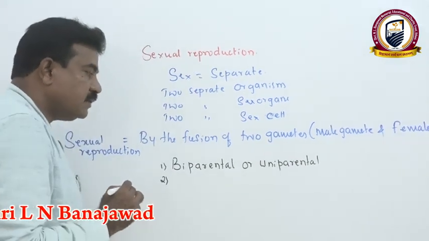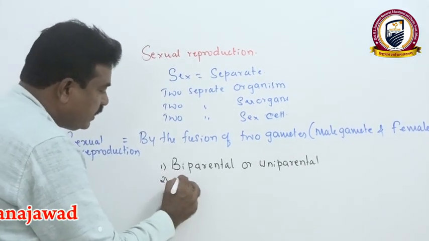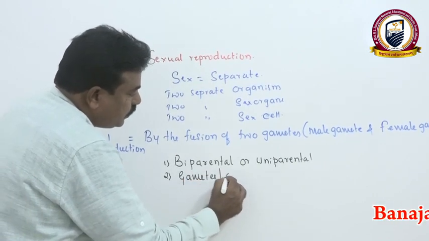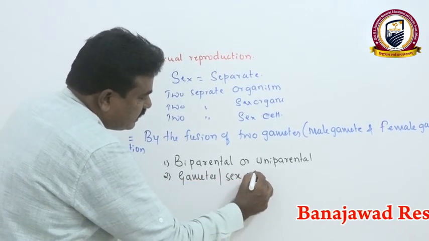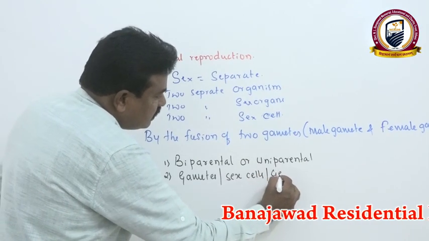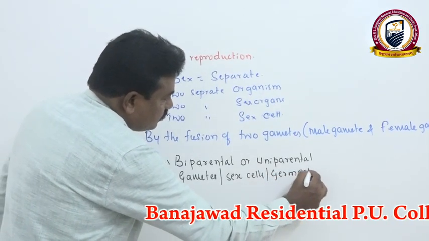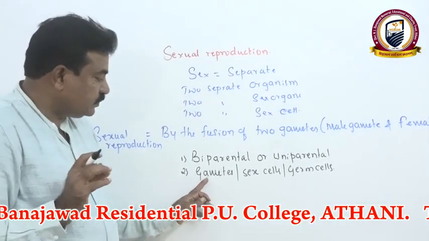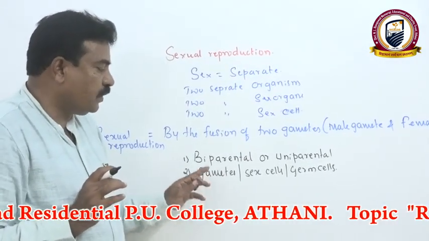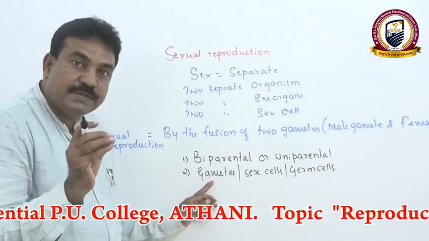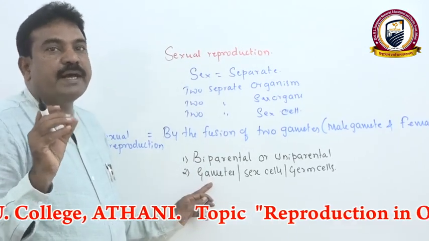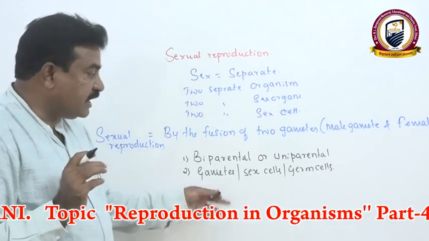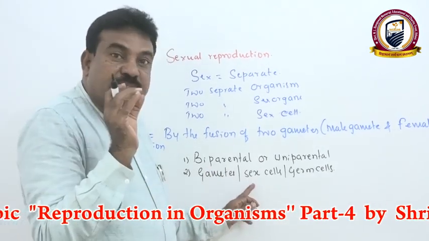Second, there is a production of gametes. Gametes we also call sex cells or germ cells. The male and female gametes fuse to form a young one. Gamete refers to fusion or marriage; on that basis the word gametes is used. Sex cells are separate cells.